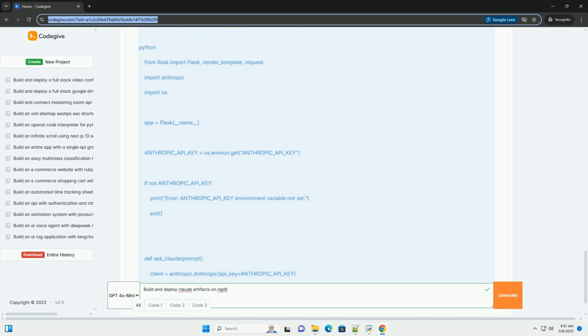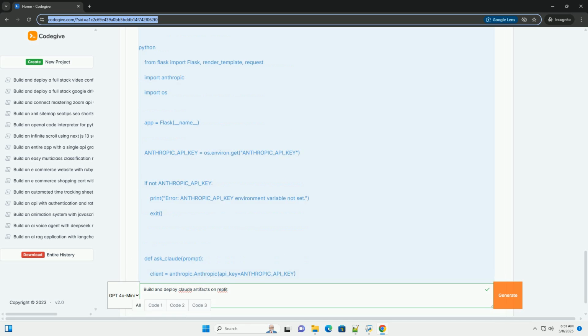It calls client.completions.create to send a request to the Claude API. model specifies the Claude model to use. Always use the latest version available, for example claude-3-opus-20240229. Check Anthropic's documentation for the most up-to-date model names.